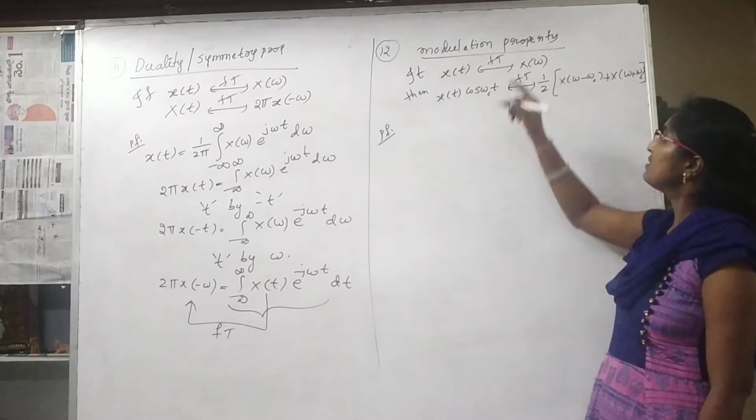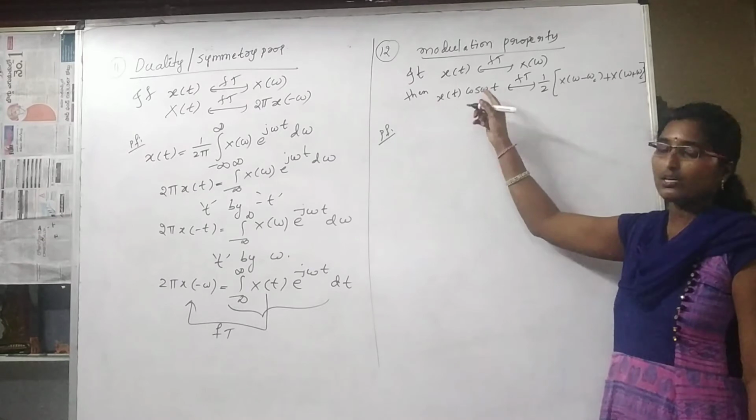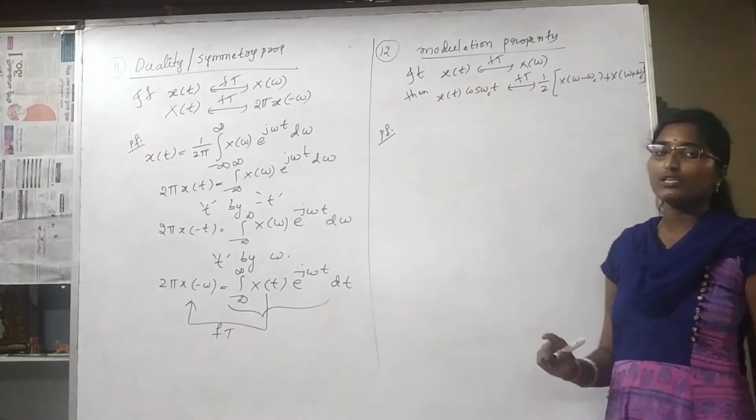Next property is the modulation property. For the input signal x of t, if any cos or sin is multiplied, then how is the Fourier transform going to change?